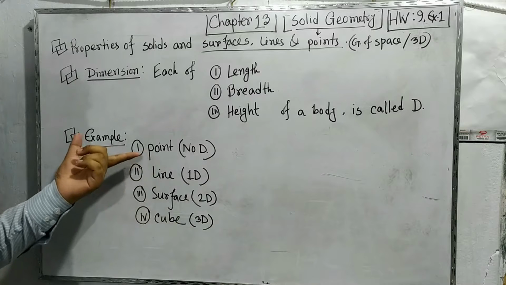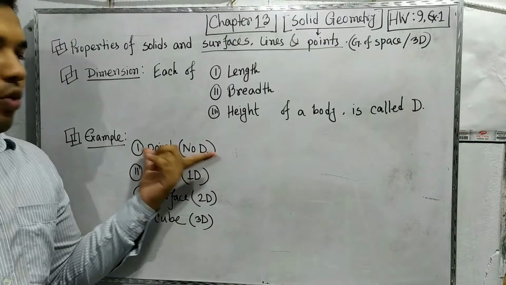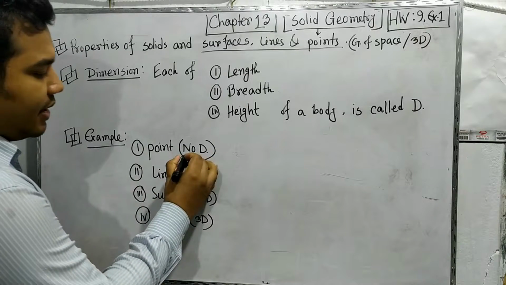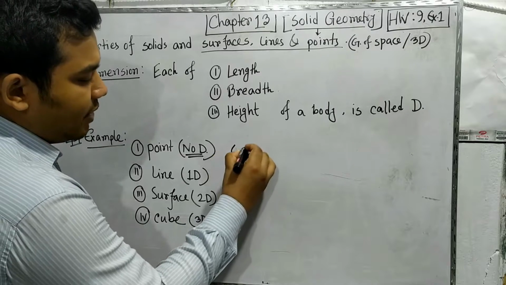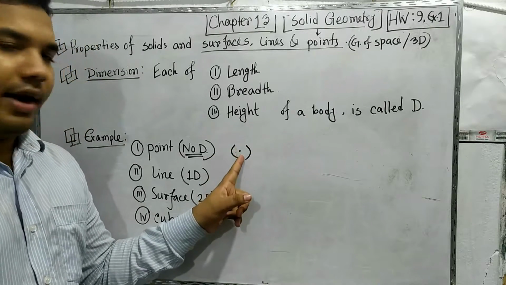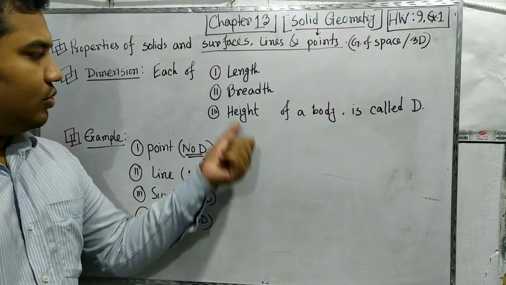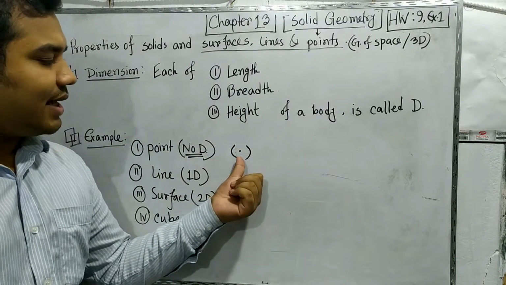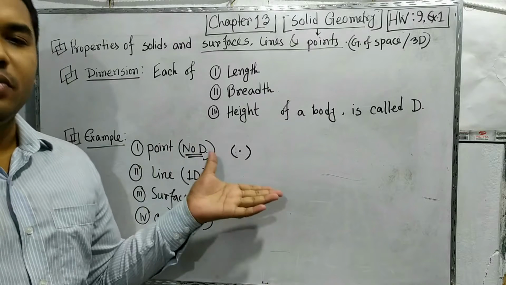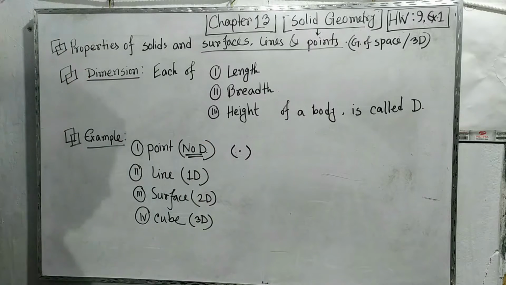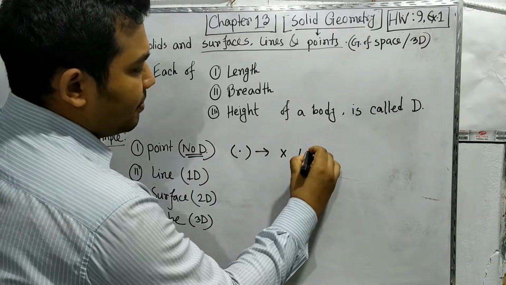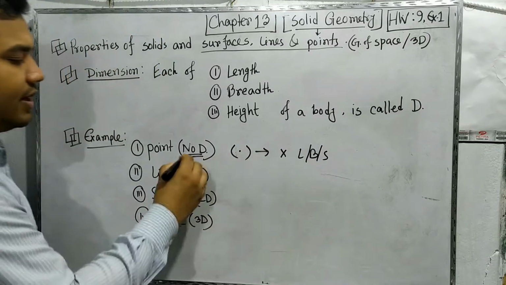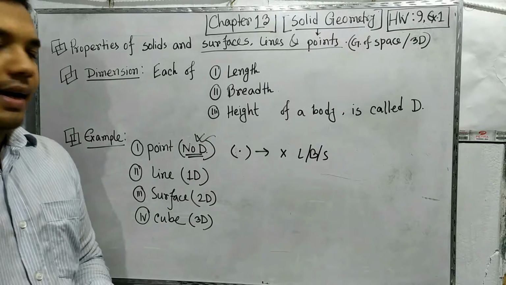First I take the point. What actually is a point? A point has no dimensions. If we see the figure of a point, it looks like this. In this point there is no length, no height and no breadth. It is just a position, where there is only the position but no length, breadth or height. That's why it is said to have no dimensions.